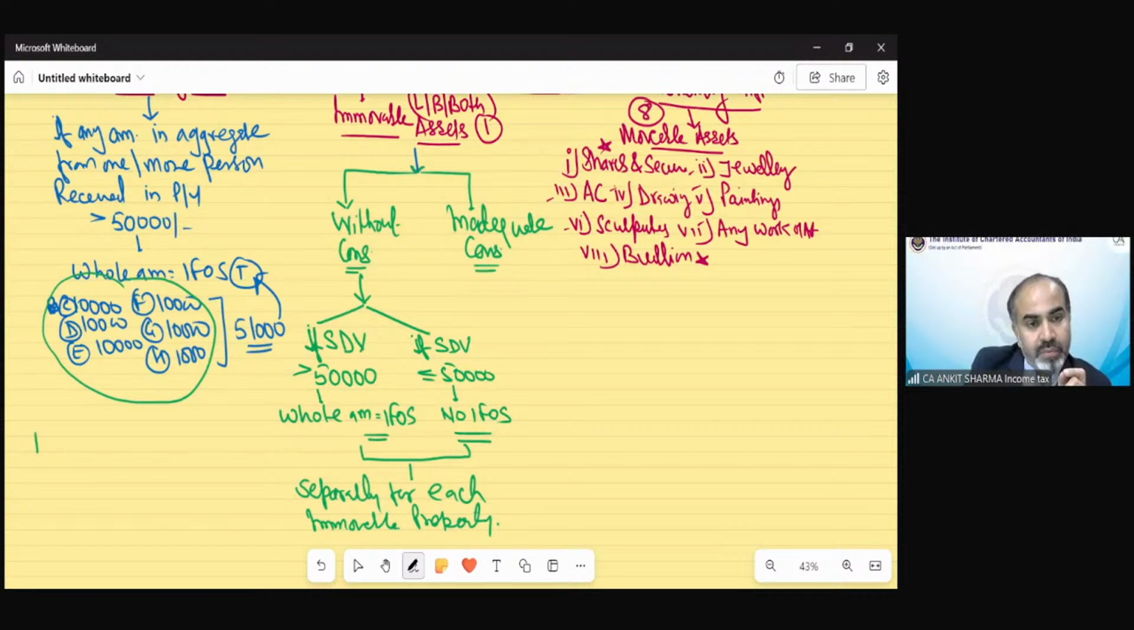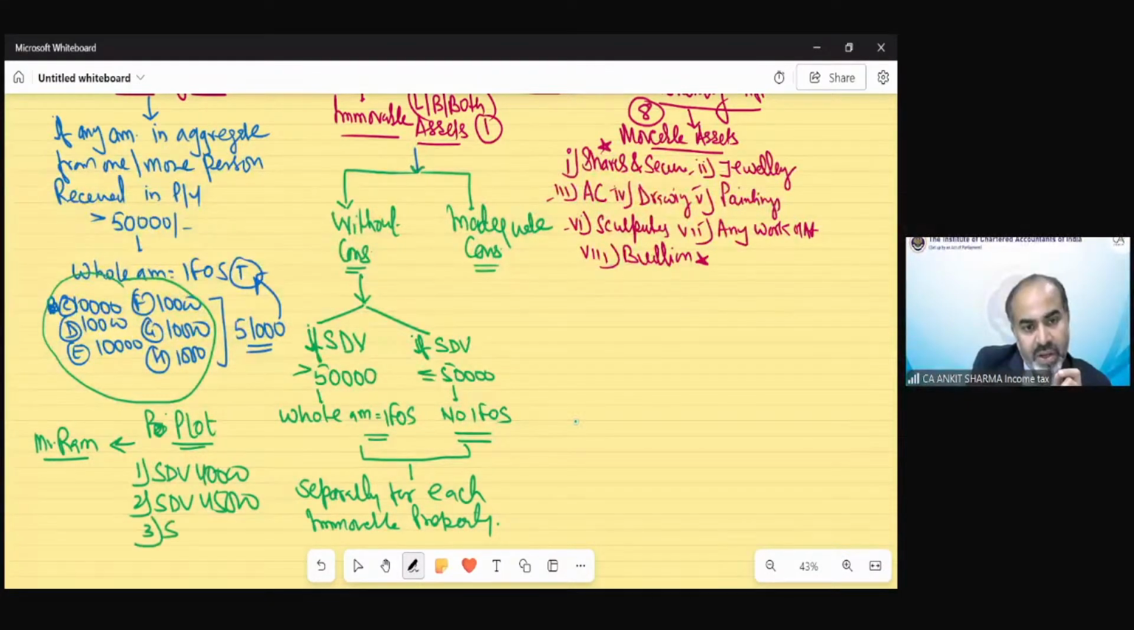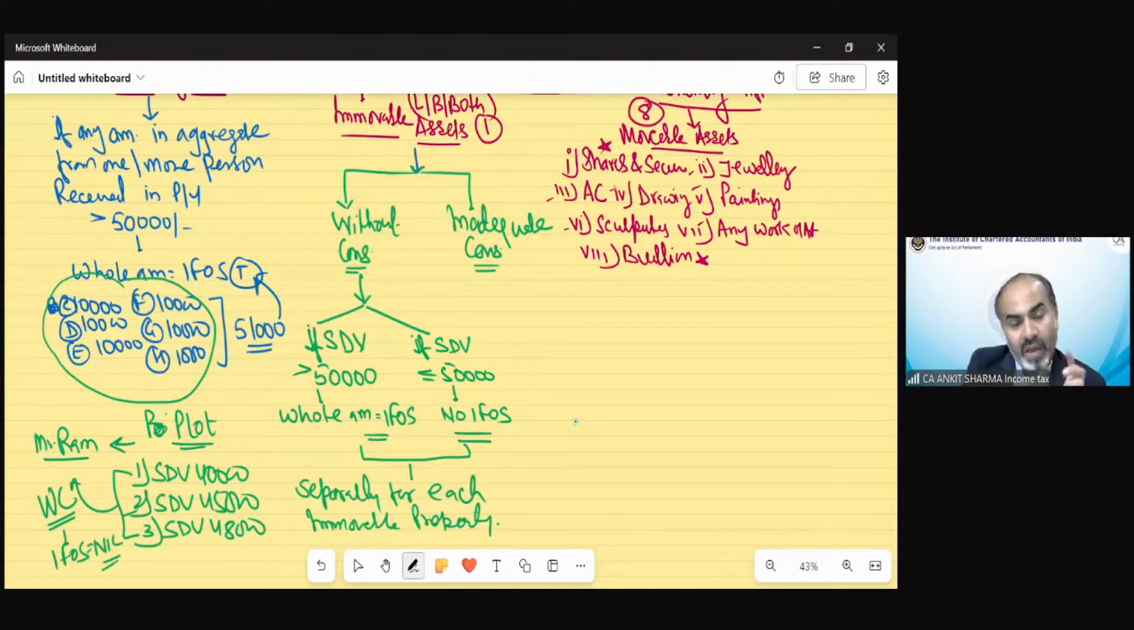Suppose Mr. Ram received three plots of land. One plot SDV 40,000, second plot SDV 45,000, third plot SDV 48,000. Mr. Ram received all these without consideration. So other source income would be nil, because we have to find this taxability against each asset separately. Clear? Now, the inadequate consideration case is very interesting.